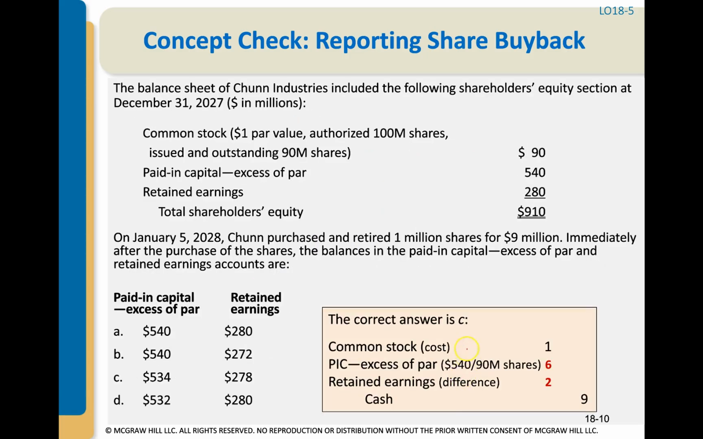So now let's look at what the question is actually asking us. The question asks us immediately after the purchase of the shares, we need to know the balance in the paid-in capital and the retained earnings. Well, let's look. Here's our entry right here. We had a debit to paid-in capital for $6 million. So a debit reduces our balance. So we take the 540 minus 6 equals 534. And we had a debit to retained earnings for $2 million. So we take the 280 minus 2 equals $278, which is how the answer is C.